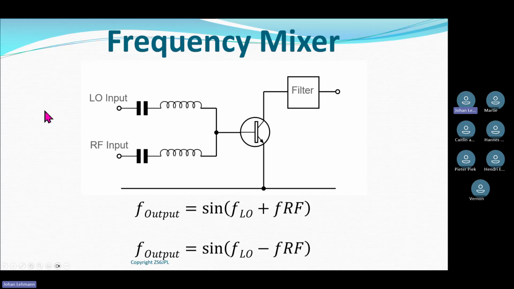So I can put 10 megahertz into my local input, but this signal could be 100.123 megahertz, and it will give me the sum of the 2 and the difference of the 2 coming out. Okay, so mixers give you 2 components. Multipliers give you 1 component.